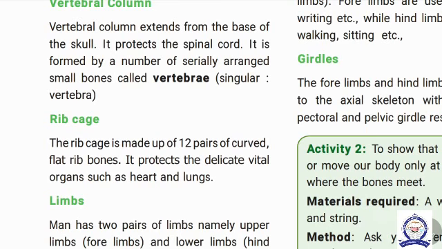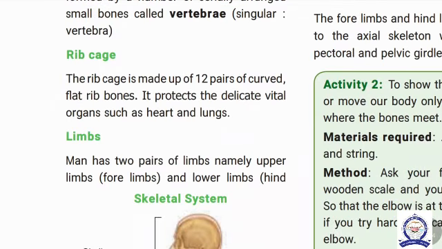Next, the rib cage. The rib cage is made up of 12 pairs of curved flat rib bones. It protects the internal vital organs, heart and lungs. It is delicate and soft. It is located in the chest cavity. It is jointed with the shoulder. Totally 12 pairs, which means 24 bones, make up the rib cage.